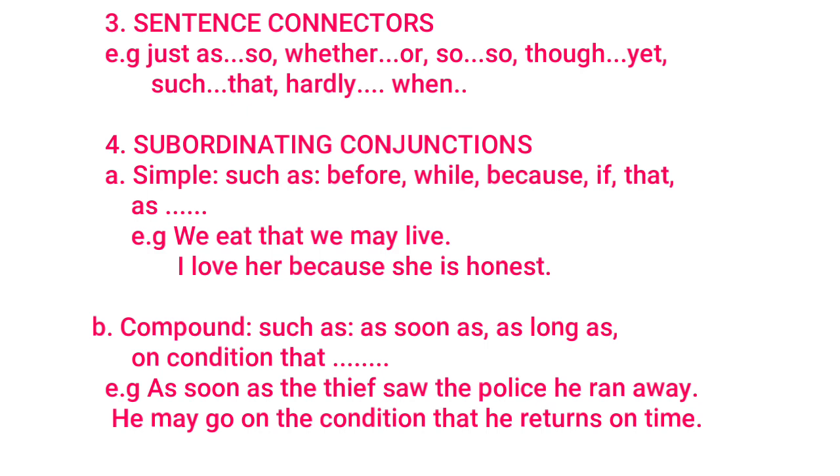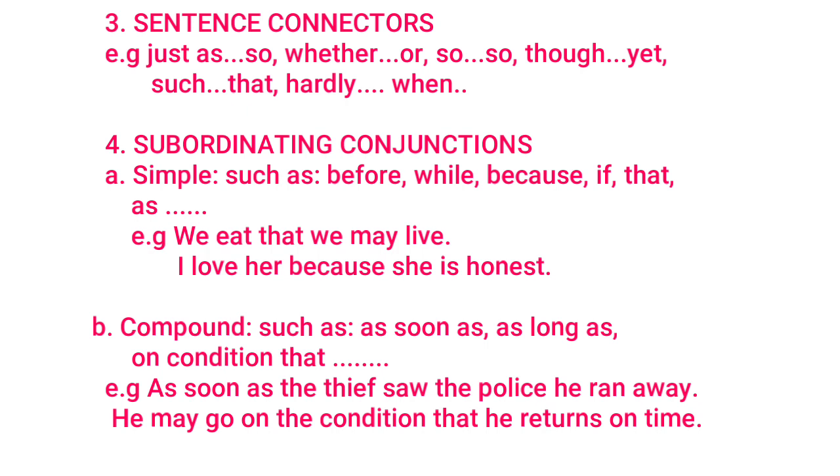Take for example, just as, so, whether or, though, yet, such that, hardly when. All these are known as the sentence connectors because they are connecting the sentences.